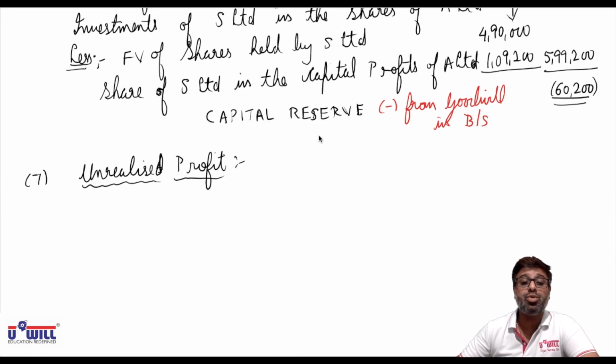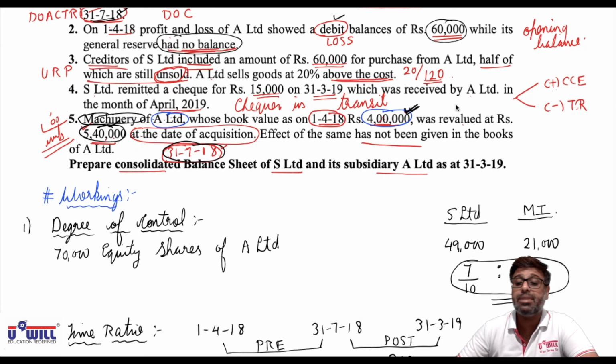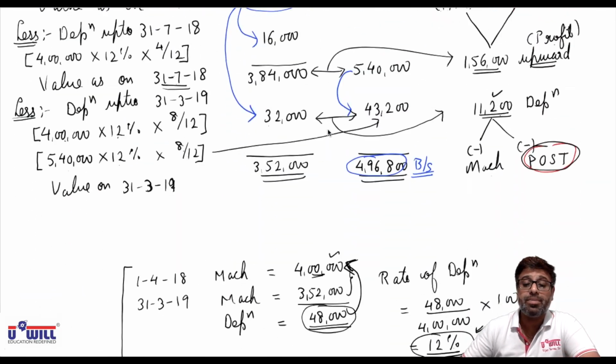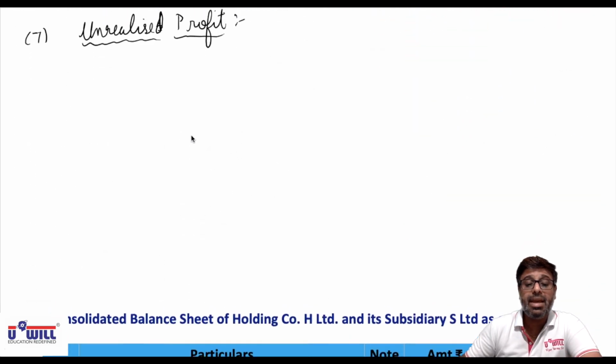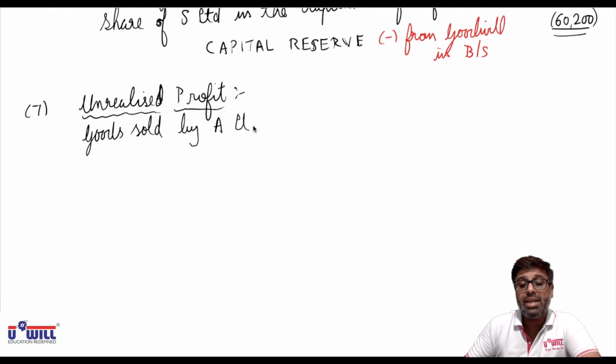Here which company has sold goods to which company? Look at the third adjustment. Creditors of S Limited include an amount of 60,000 for purchase from A. S is purchasing from A, means A is selling to S. So goods sold by A Limited to S Limited.